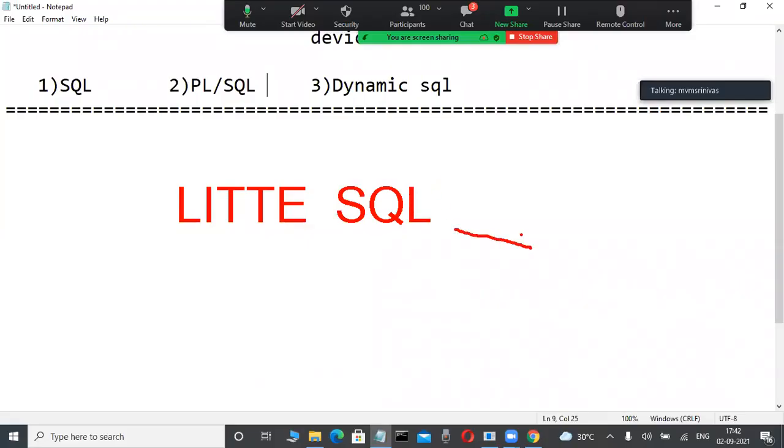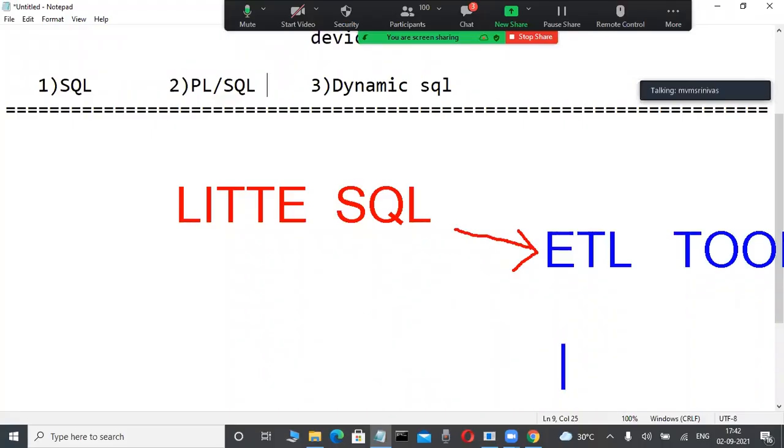Why? Because data warehousing applications are there. In that, ETL tools are there: extraction, transformation, loading tools, which they are learning in courses. Otherwise, they are learning courses on reporting tools. Maybe anybody has an idea what ETL is, what data warehousing is? Later we will tell.